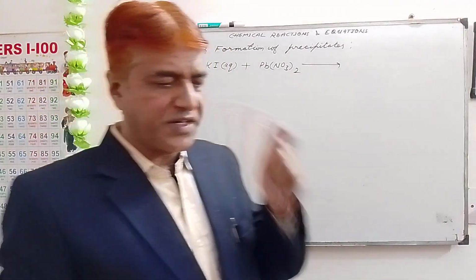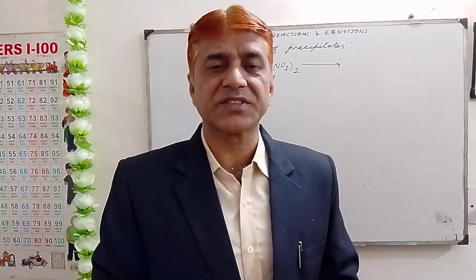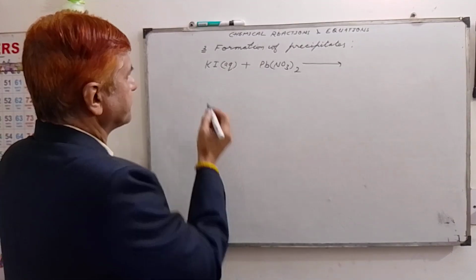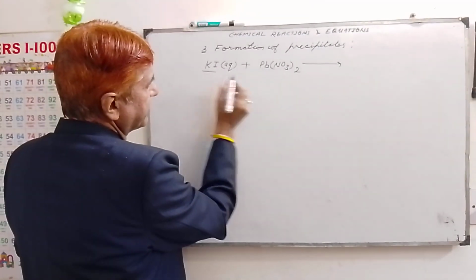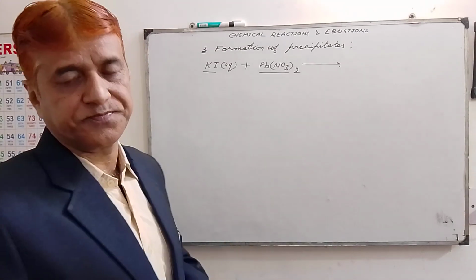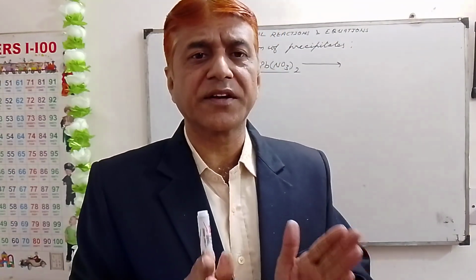Now, dear students, understand this reaction, what products we will get. Potassium iodide and lead nitrate are salts. Salts are ionic compounds which are made of